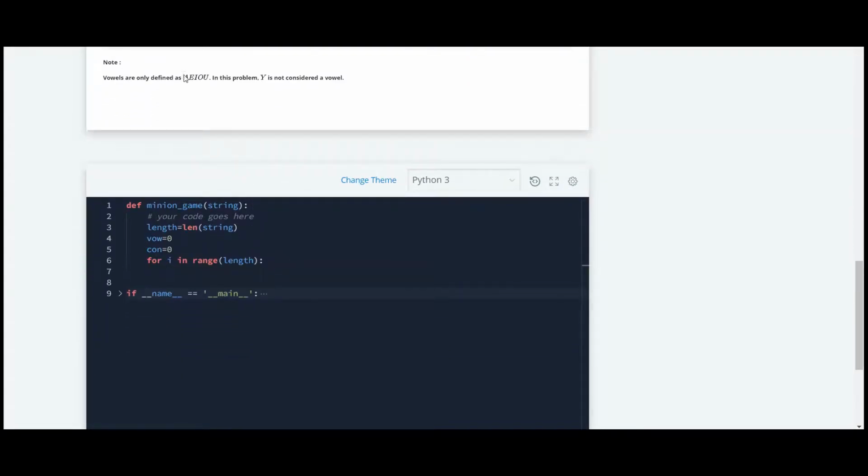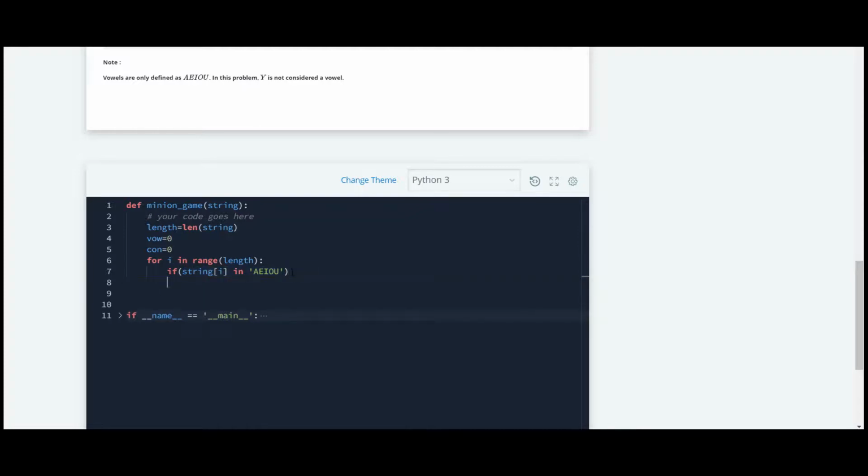So here also they have mentioned that vowels are A, E, I, O, U. So to check, we'll write an if condition: if S of i in A, E, I, O, U. So it will check letters one by one whether they are present in this string A, E, I, O, U or not.